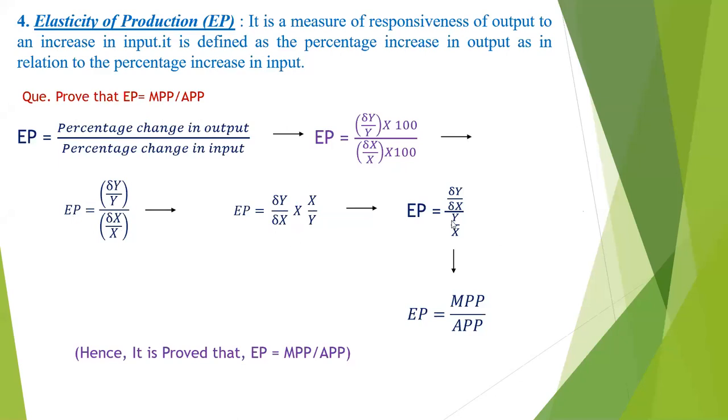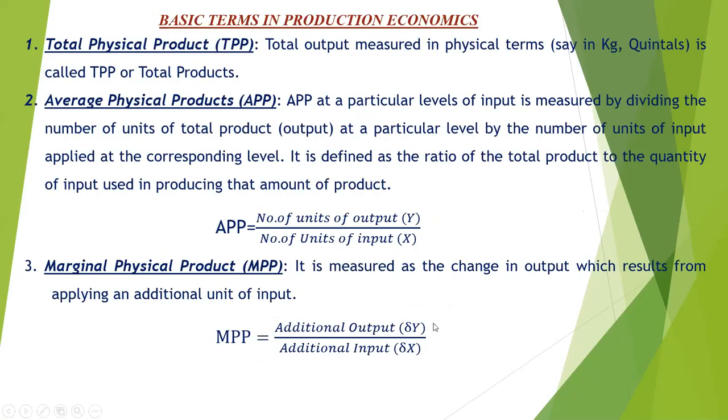If we divide this, the division gives change in y divided by change in x. So this change in y divided by change in x is called the MPP, as we discussed earlier. Yes, MPP, that is change in y divided by change in x, and y divided by x is equal to APP.